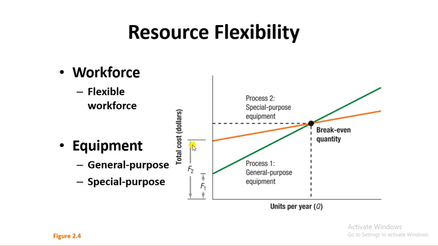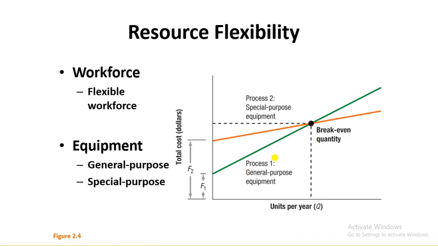Whereas with special purpose equipment the fixed cost will be higher, and the total cost will also increase as you start producing more goods and services.